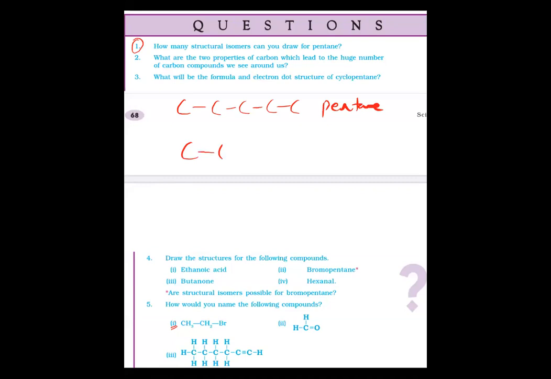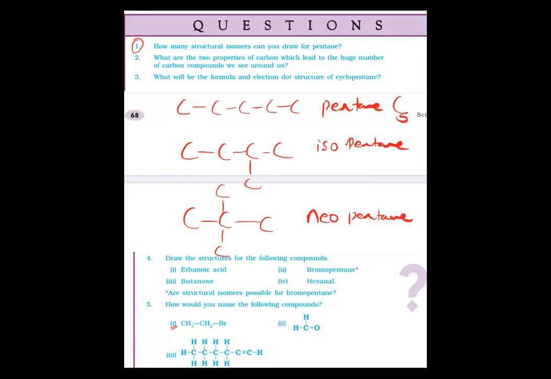Another structural isomer is this, called isopentane. This is neopentane. These are three structural isomers of pentane. All have the same molecular formula, but different structural formulas.